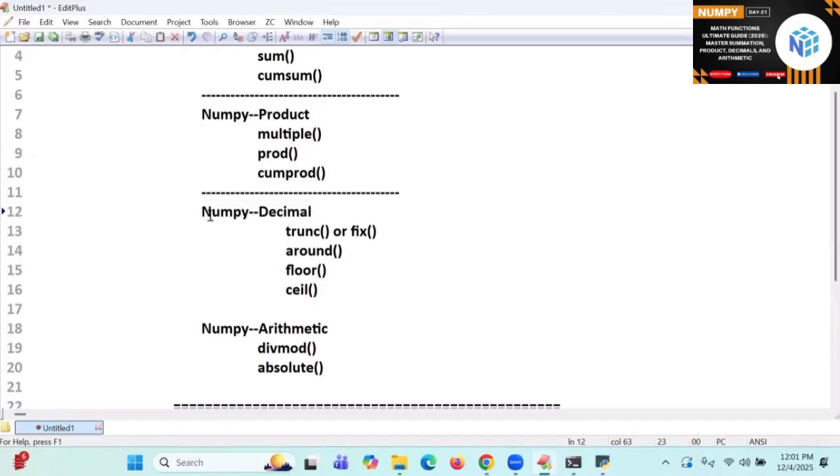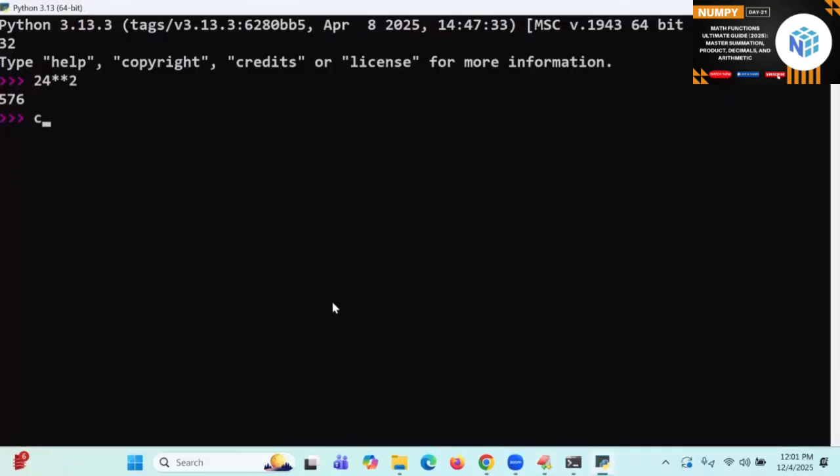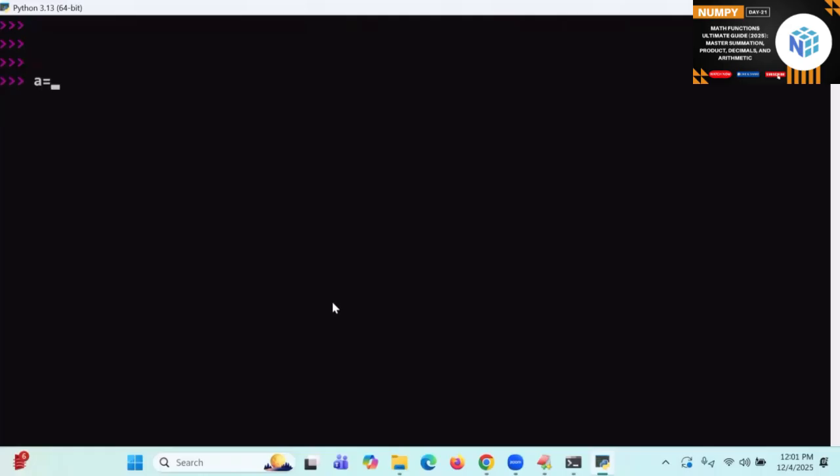Now I am entering into NumPy decimals. This is so easy for you. Go to Python for 2 minutes. A is equal to 2.3, 4, 5, 6, 7, 8, 9, 1, 2, 3, 4, 5 like this. Print of A. It is going to come. Now I want to round it.